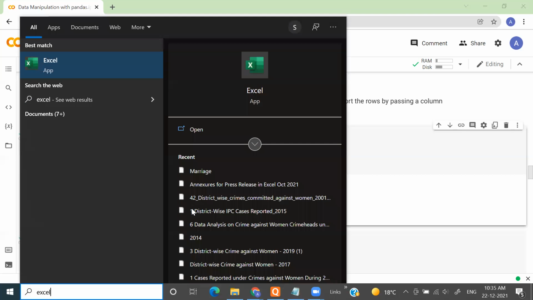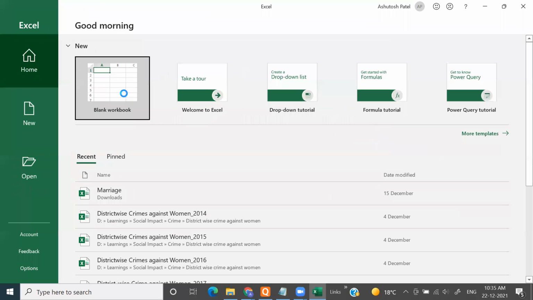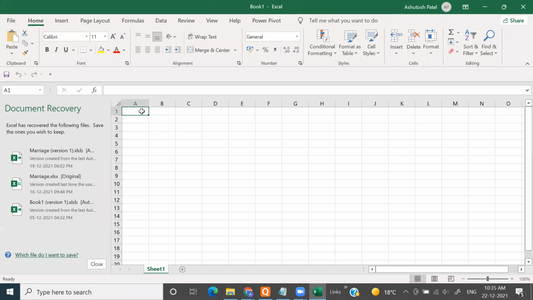Sorting also has specific choices, like only one section of the column you're sorting. Let me explain this in a spreadsheet. I'm having a column name, another column age, and another column income.